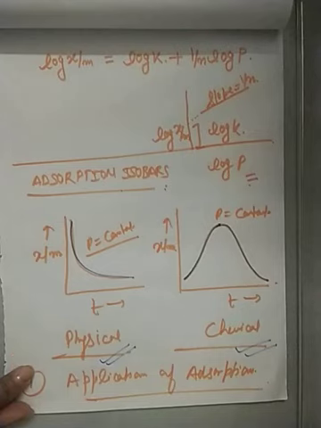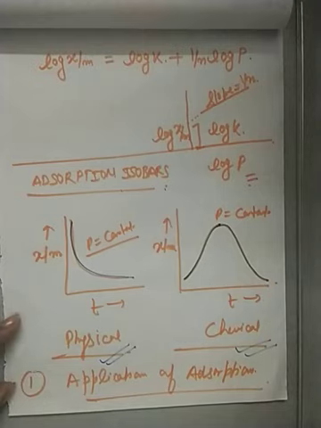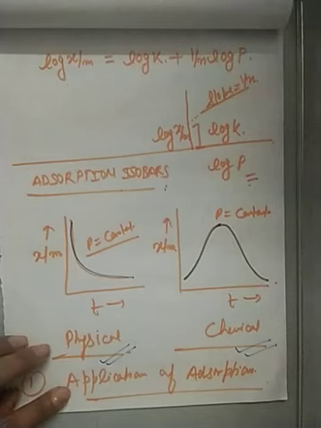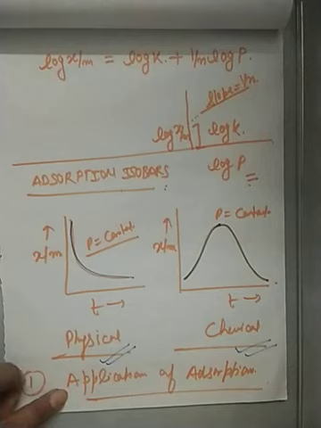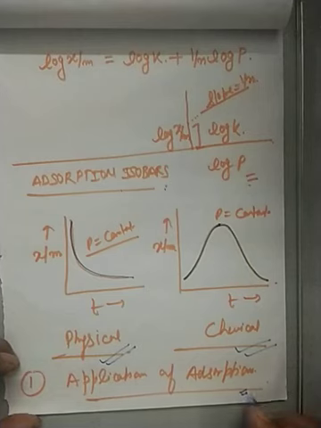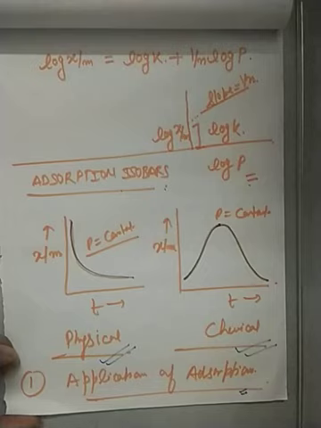First, sugar is decolorized by treating sugar solution with charcoal powder. The yellow color is adsorbed by the charcoal powder and the sugar solution becomes white. As well, in the dyeing industry, this phenomenon of adsorption is also applied. And in chromatography, adsorption is applied, and there are many more processes in which adsorption is applied. So it is an important phenomenon. That's all for today. Tomorrow we will study the new topic, which is catalysis.